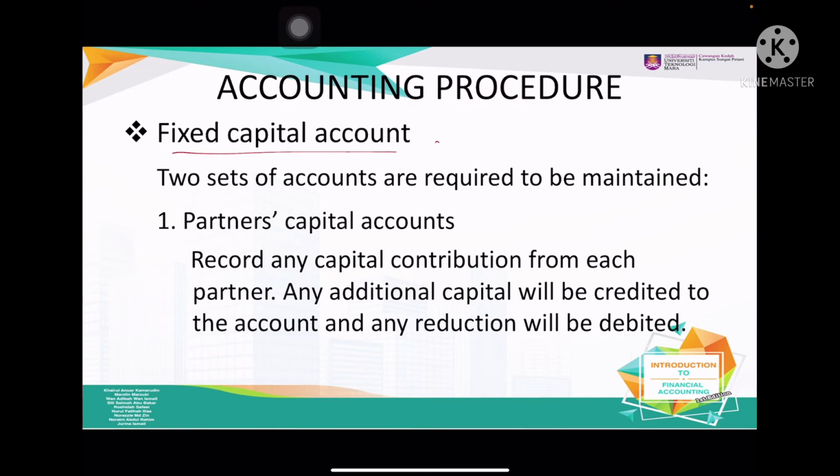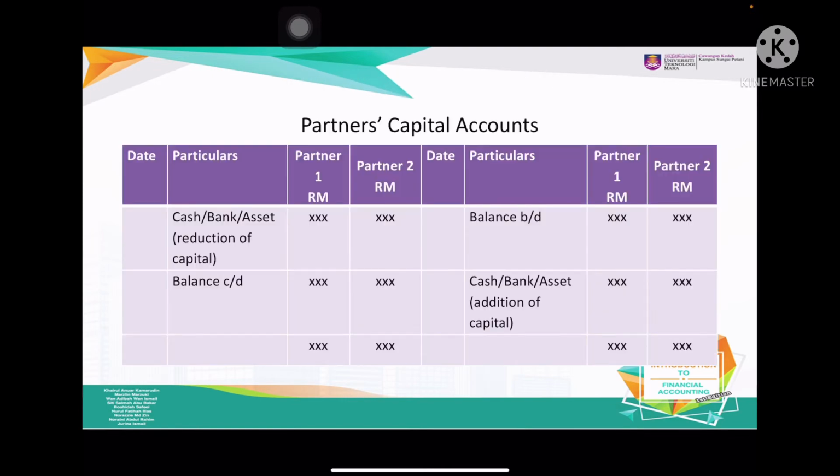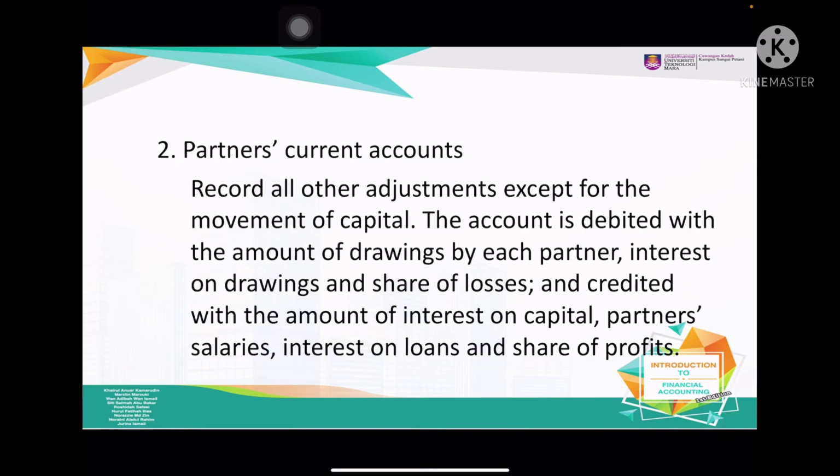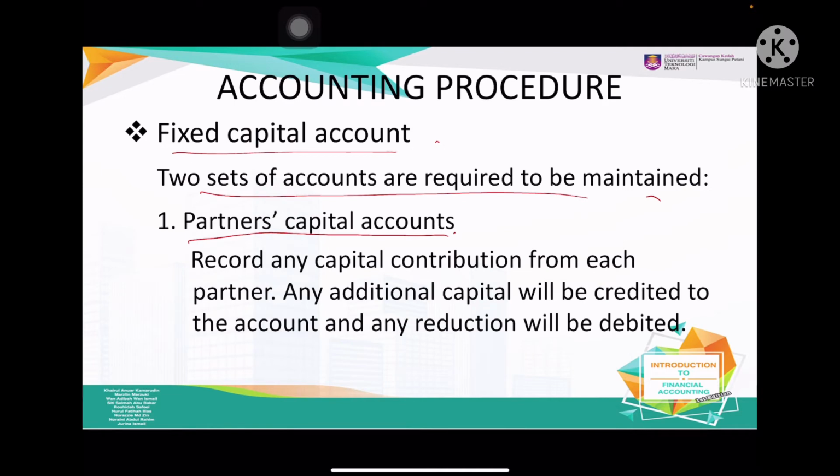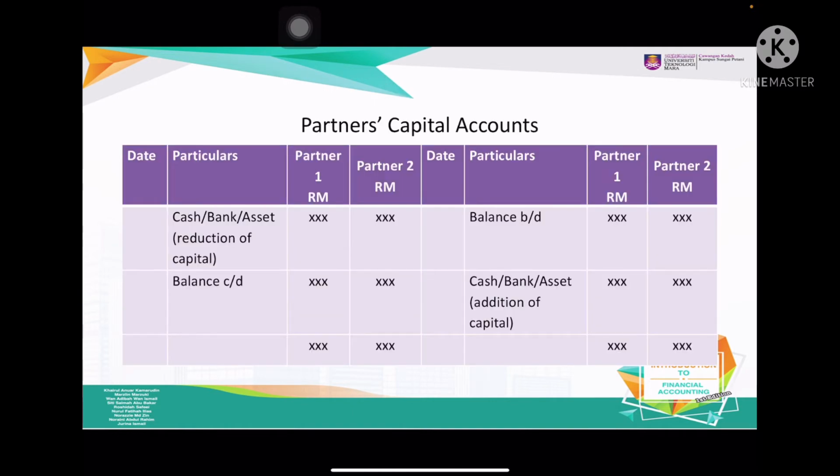Fixed capital account means that they have two sets of accounts. Number one, the partner's capital account, and number two, the partner's current account. So two separate accounts. In the capital account you record any capital contribution from each partner. Additional capital should be credited, and any reduction should be debited, just like normal, right? So if they increase the capital, we should credit.